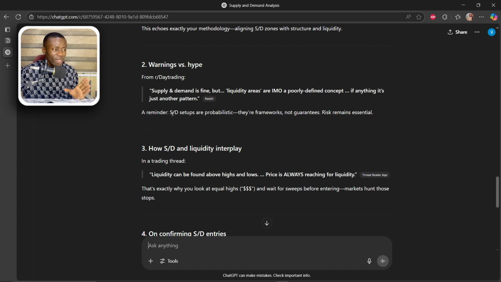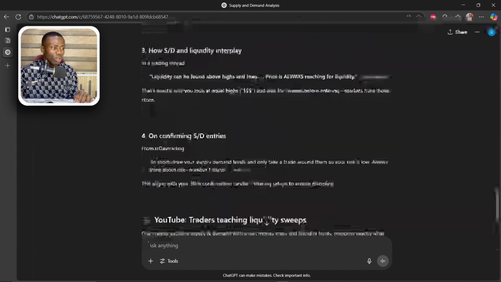Okay, they say a reminder: supply and demand setups are probabilistic. It's a framework, not guaranteed, which remains essential. It's normal. Every single trade setup is a probability game. You just have to make sure it goes your way. Now, liquidity can be found above highs and lows. Price is always reaching for liquidity. On confirming entries, in short, draw your supply and demand levels and only take a trade around them so your risk is low. Always think about risk, number one thing.